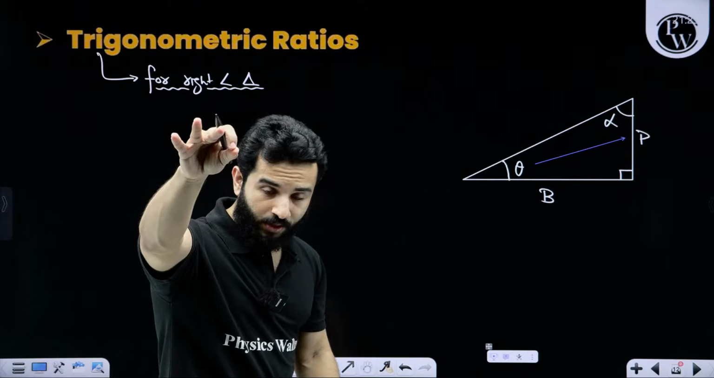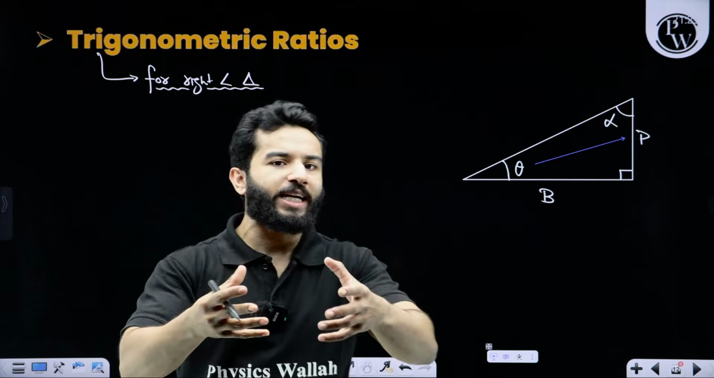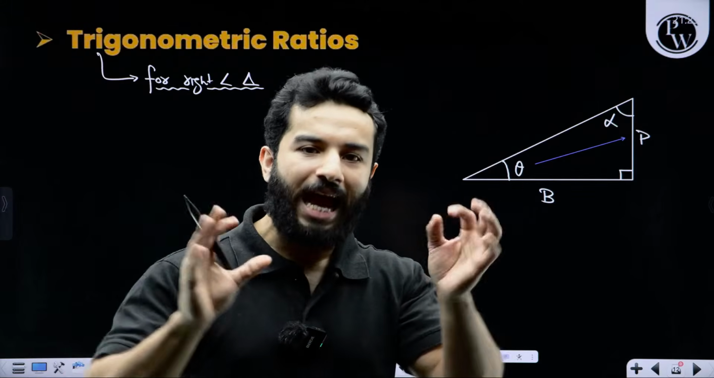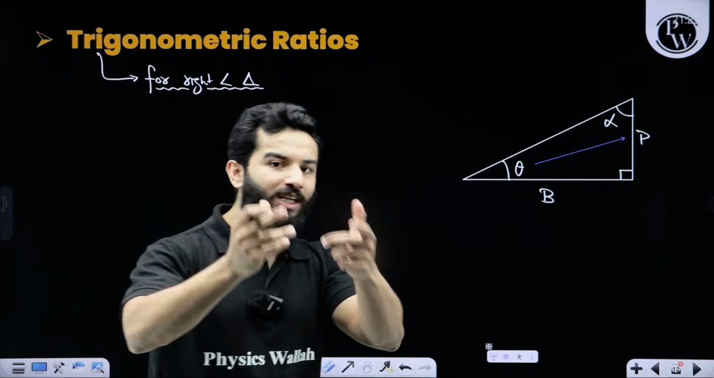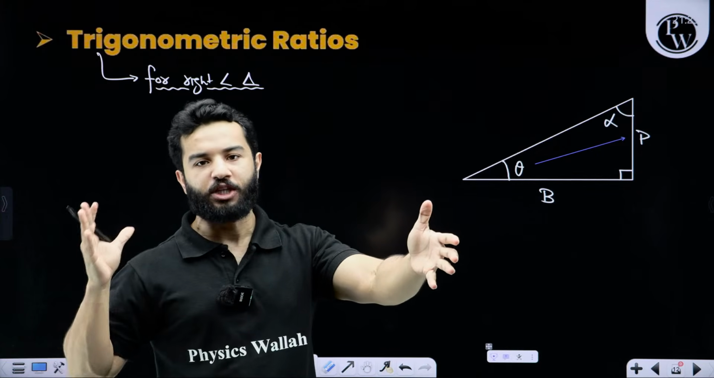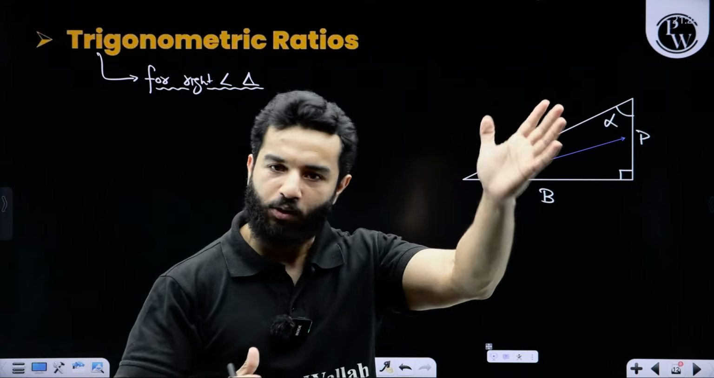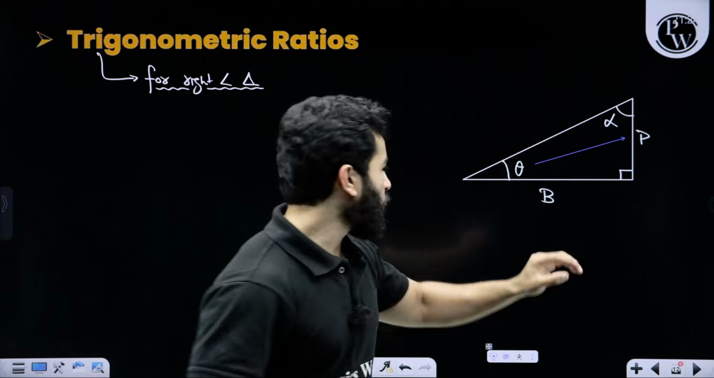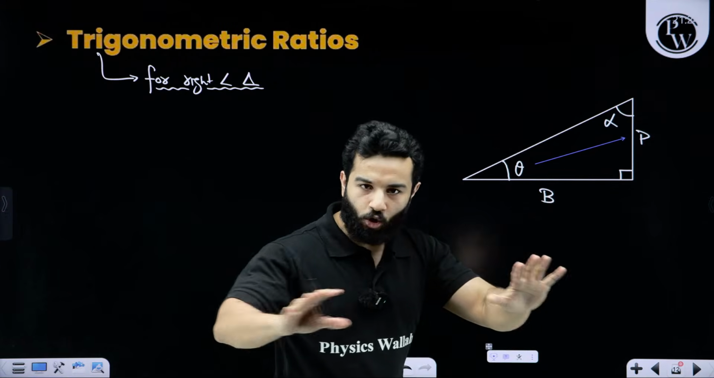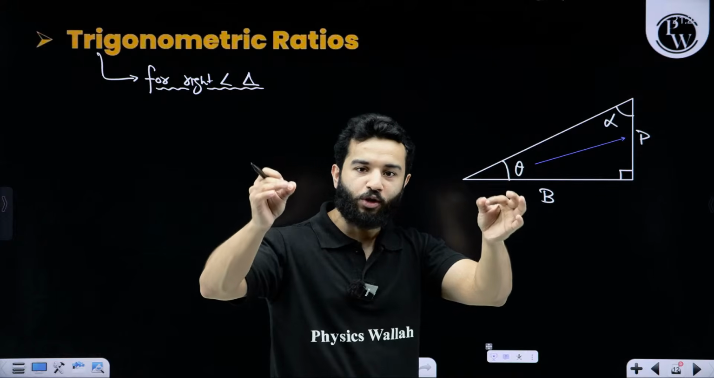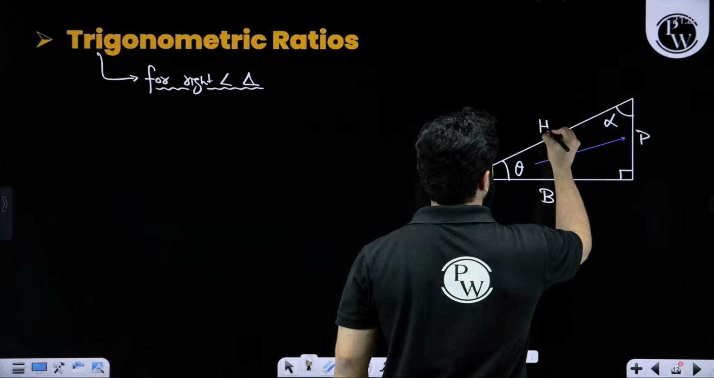According to alpha, this will be perpendicular. So which is perpendicular or which is base, we will have to decide based on the angle. Without an angle, it makes no sense to call a particular side perpendicular or base. For this theta, this is perpendicular. For this theta, this is base. There is no doubt about hypotenuse, because hypotenuse is the longest side of a right angle triangle.